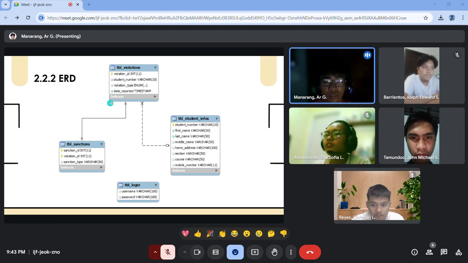So identifying is presented by this straight line, unlike the other which is non-identifying. Now below we can see the TBL login. So this is just for the logging in of the account within the database: username and password.